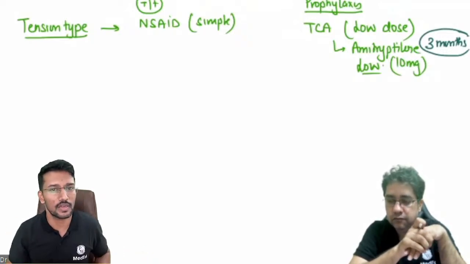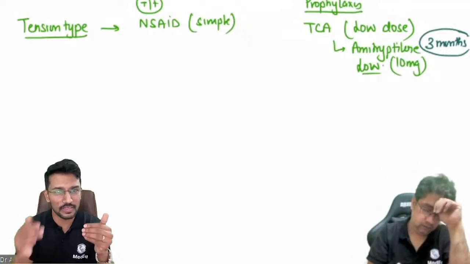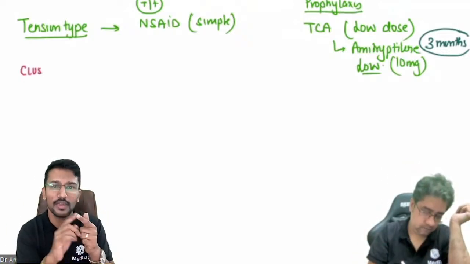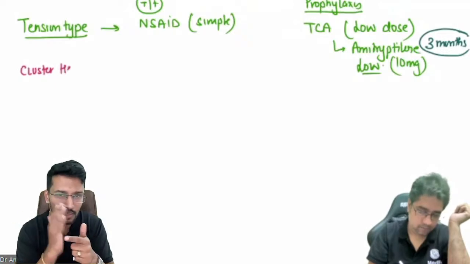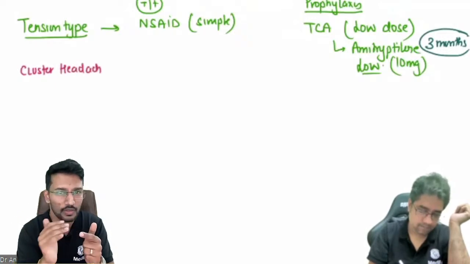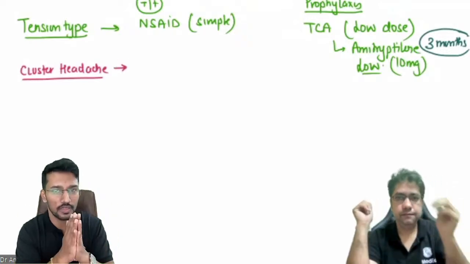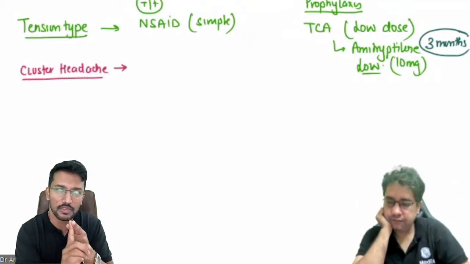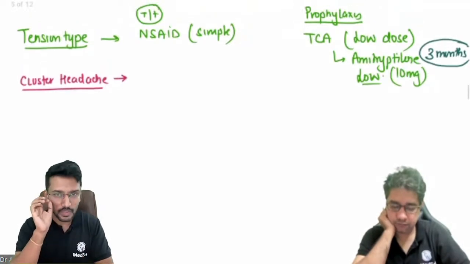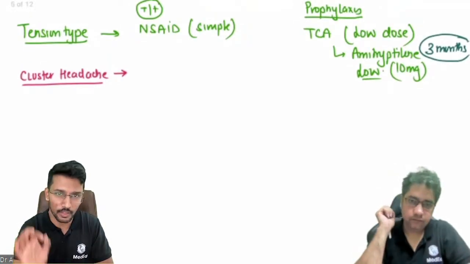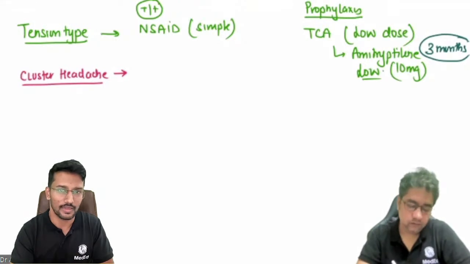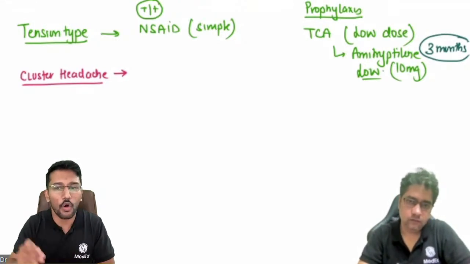Now coming to cluster headache. When we discussed it, we learned a few things, right? One, it is an episodic headache, with episodes lasting for 30 minutes to 180 minutes, and there will be seasonal clustering. So when you have a patient of cluster headache, first you need to treat the present episode of headache, the acute management. Then second, you need to break an ongoing cluster.